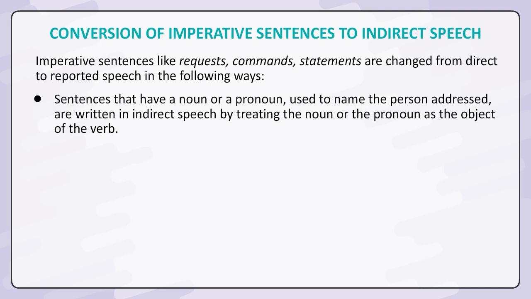Sentences that have a noun or a pronoun used to name the person addressed are written in indirect speech by treating the noun or the pronoun as the object of the verb.